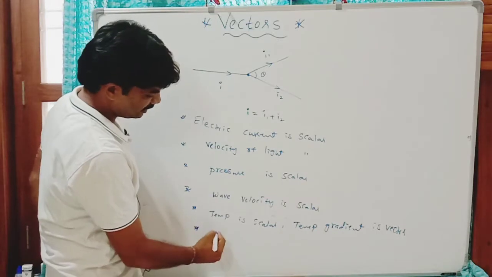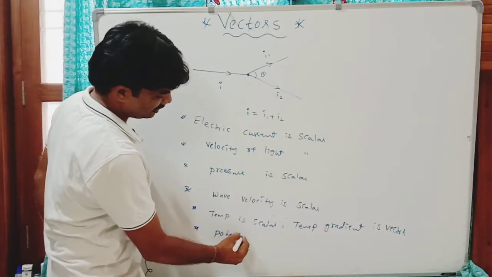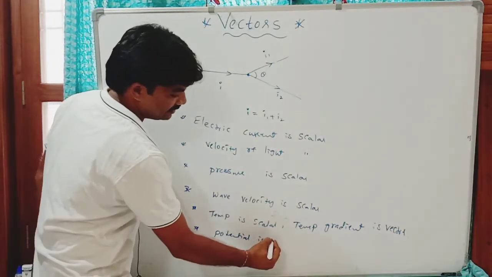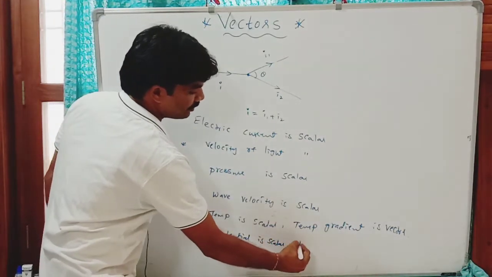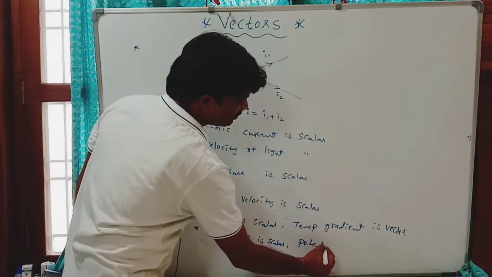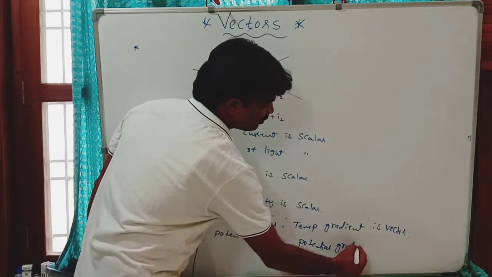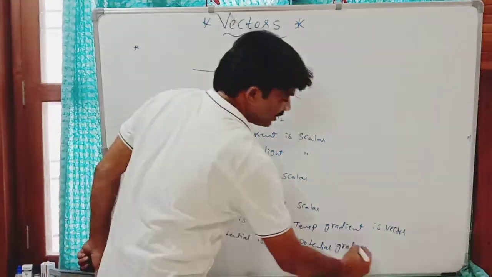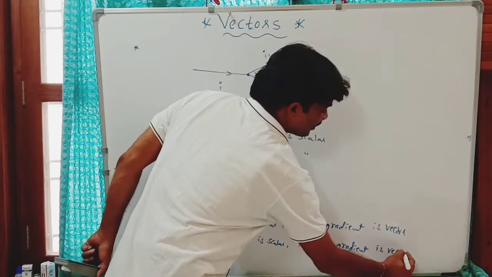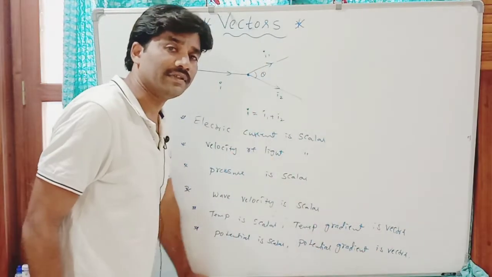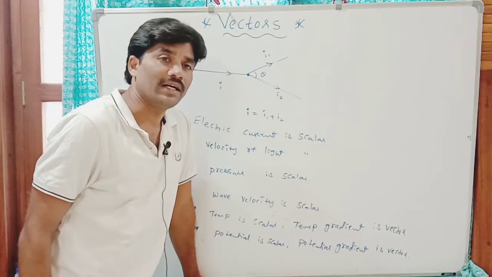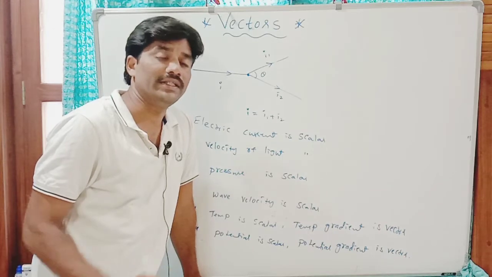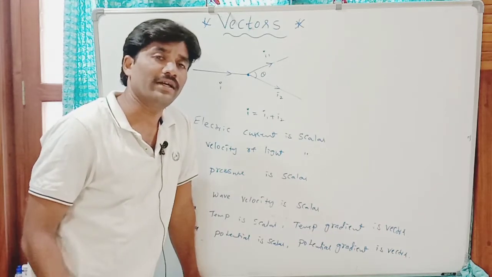Similar to this, potential, it may be gravitational potential or electric potential, is a scalar, but potential gradient, the change of potential per unit distance, is called potential gradient, is a vector. It gives the direction of the field. So field is always from high potential to low potential. So it gives direction of electric or gravitational field.